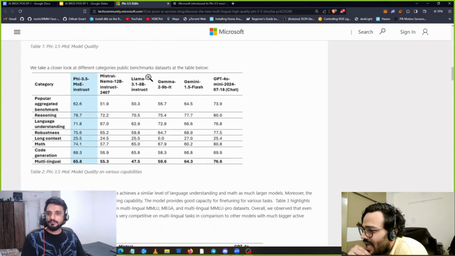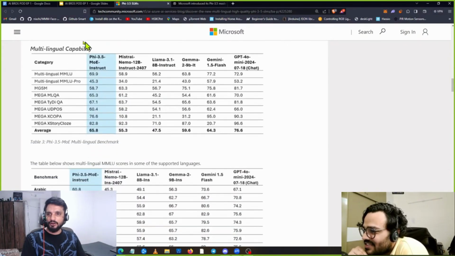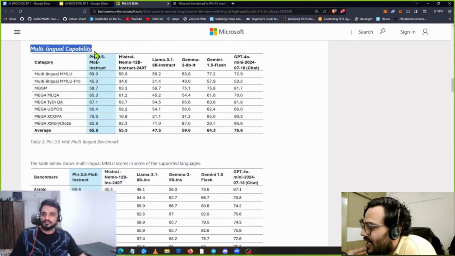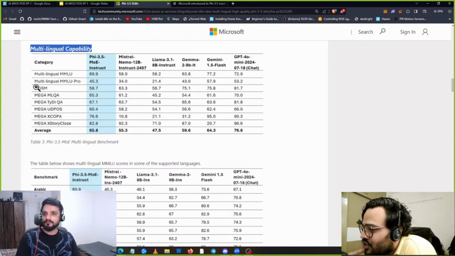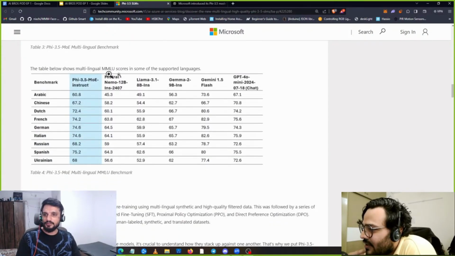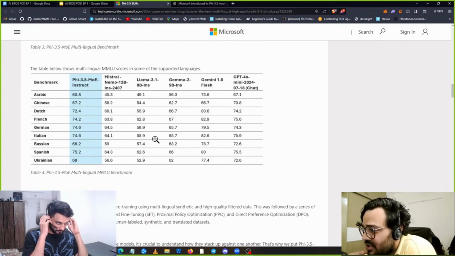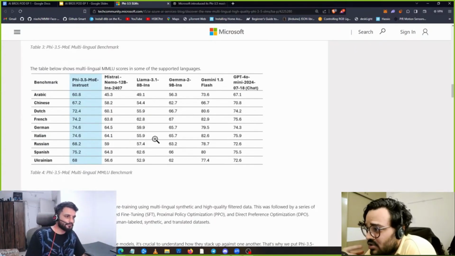Let's go and run. What else do we have here? I think mazes, then we have this popular benchmark that we already talked about. Then I think multilingual capability is actually very interesting, we should see that. The language one: Arabic, Chinese, Dutch, French, German, Italian, Russian, Ukrainian. So these models are now able to speak in multiple languages. And I think Hindi would also be one of those.